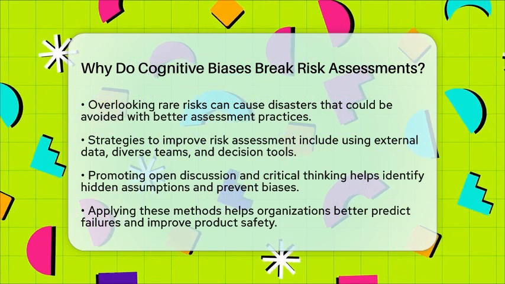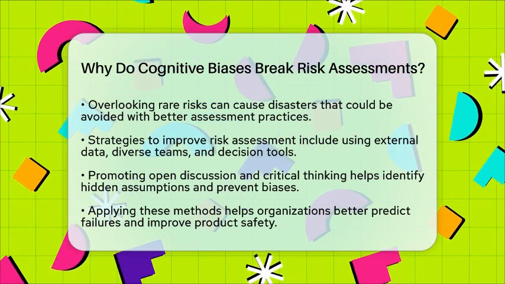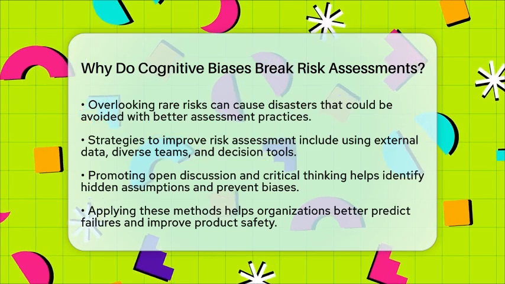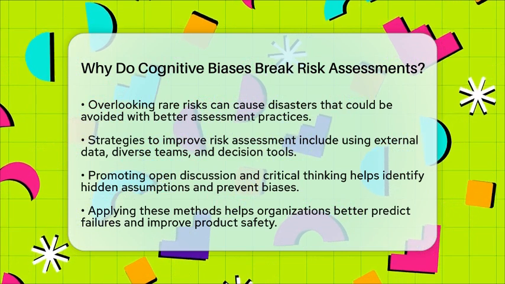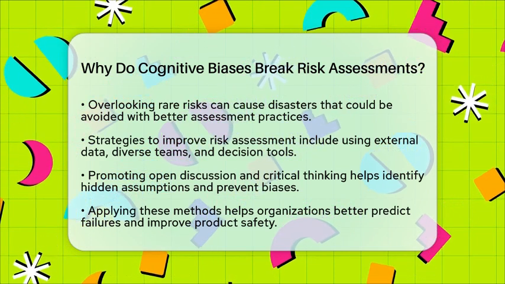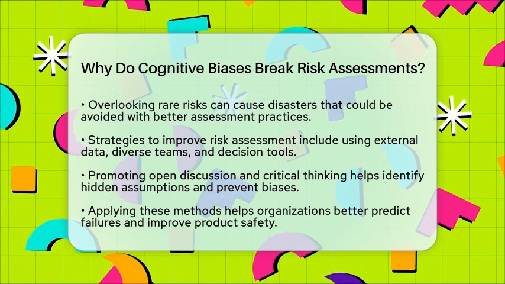By understanding how cognitive biases influence risk assessments and applying these practical methods, organizations can improve their ability to predict failures and design safer products. This proactive approach reduces the chance of unexpected breakdowns and enhances overall reliability.